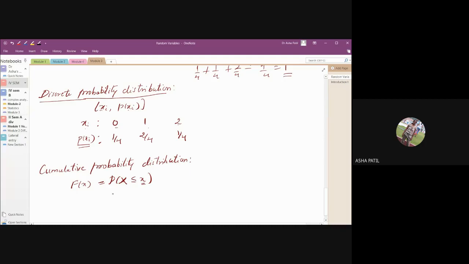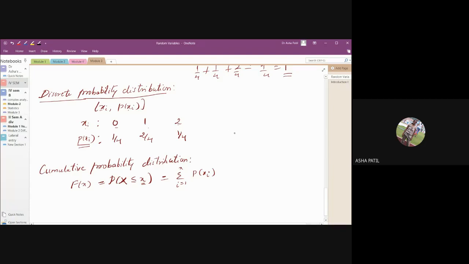So the probability that X is less than or equal to x will give us the cumulative function, or we can say it is the summation, i taking the value from 1 to x, of p of xi. So this is how we define the cumulative distribution function.